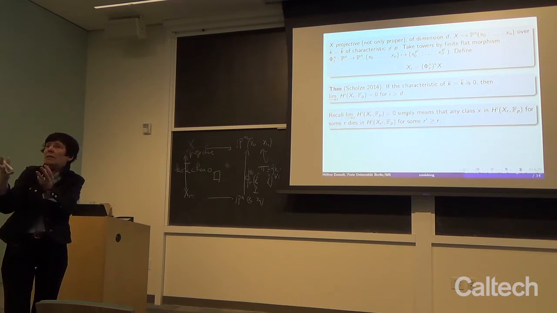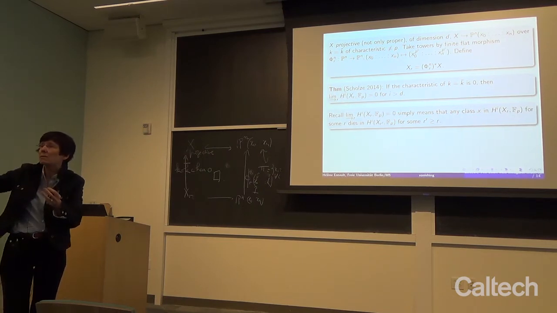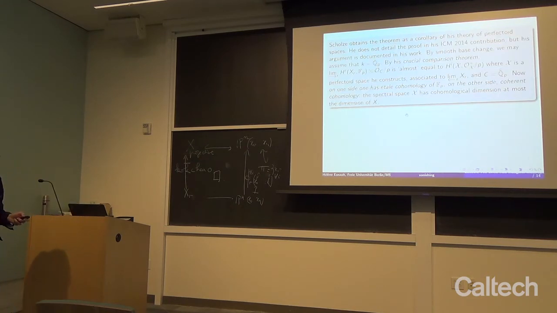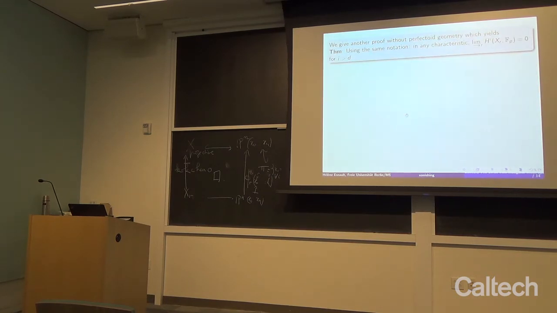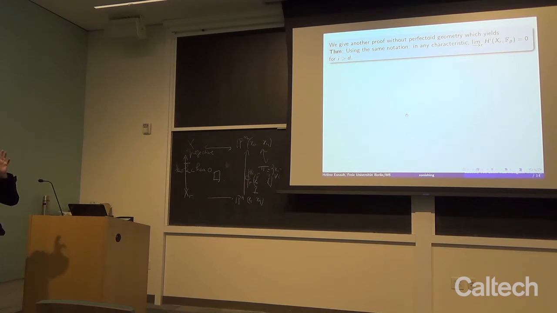So if we have a generic piece of information, we will not be able to specialize to finite characteristic. So let us come back to Peter's question, is there a more direct proof? We give another proof without perfectoid geometry, and of course what we win is that Peter Scholze's absolutely new kind of vanishing theorem holds in any characteristic.